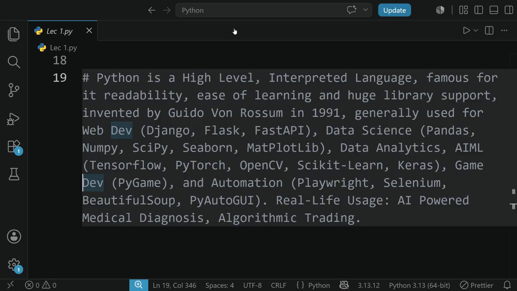So this was the first lecture of Python 101. We are going to cover Python from the basics to the advanced level, and just be with us.